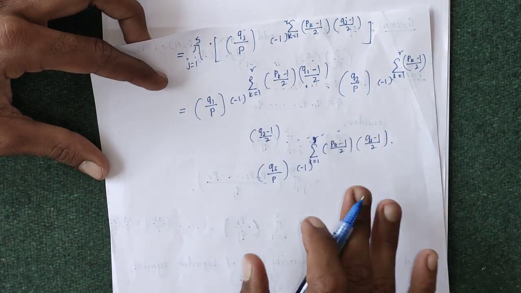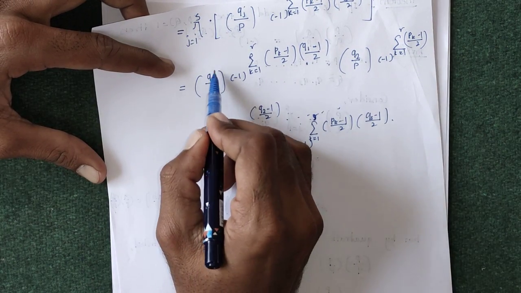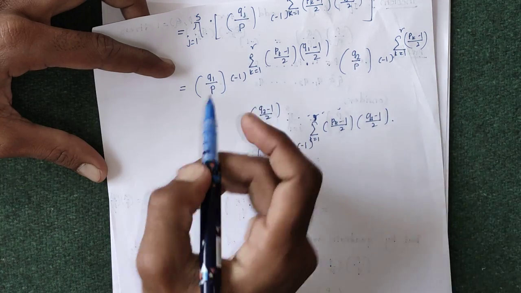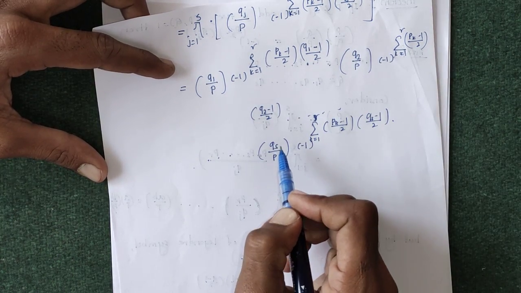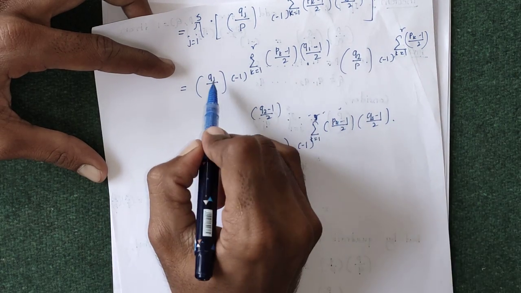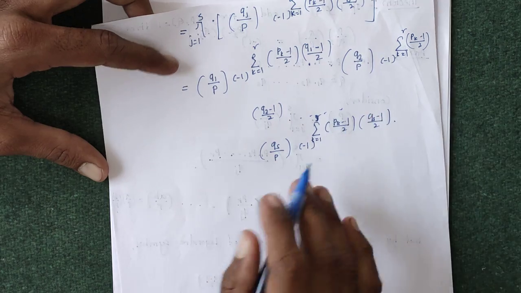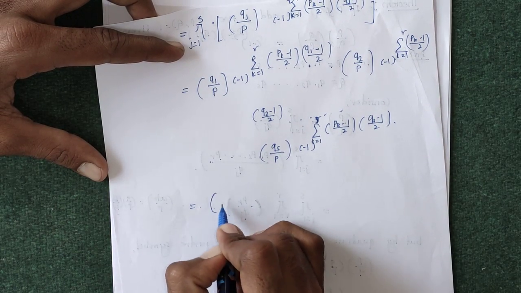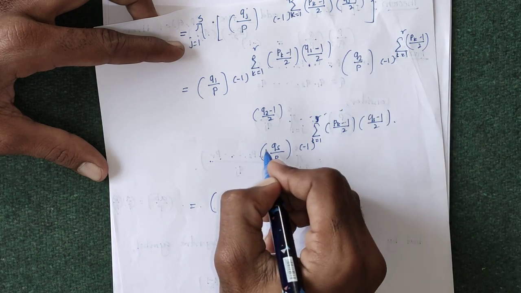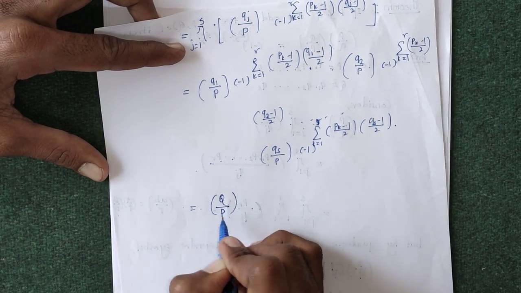So you can write it as, taking this Legendre symbol common to one side, the Legendre symbols of q1 and p, q2 and p, up to qs by p. This is just the multiplication of q1 into q2 up to qs with p, and this multiplication is capital Q. So just writing q1 into q2 into q3 up to qs as capital Q, and this whole capital P as it is.